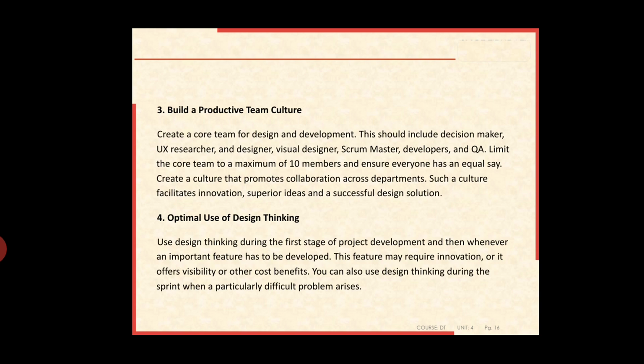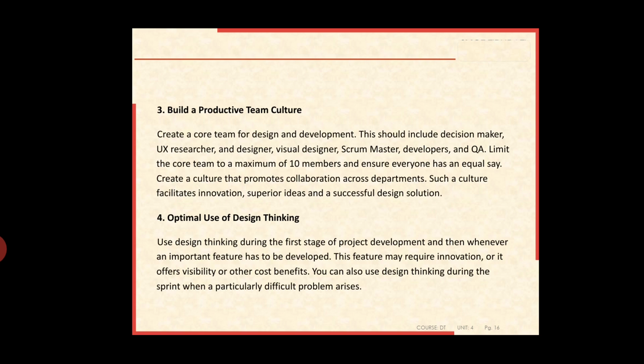The next one we can learn about, the fourth one, is optimal use of design thinking. Optimal means the best solution we can use from design thinking. Use design thinking during the first stage of project development, and then whenever an important feature has to be developed. This feature may require innovation, or it offers visibility or other cost benefits. You can also use design thinking during the sprint when a particularly difficult problem arises.